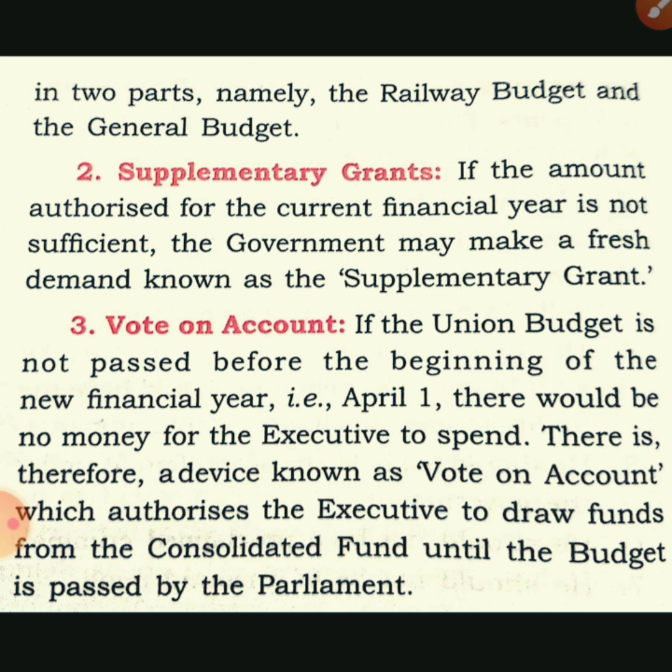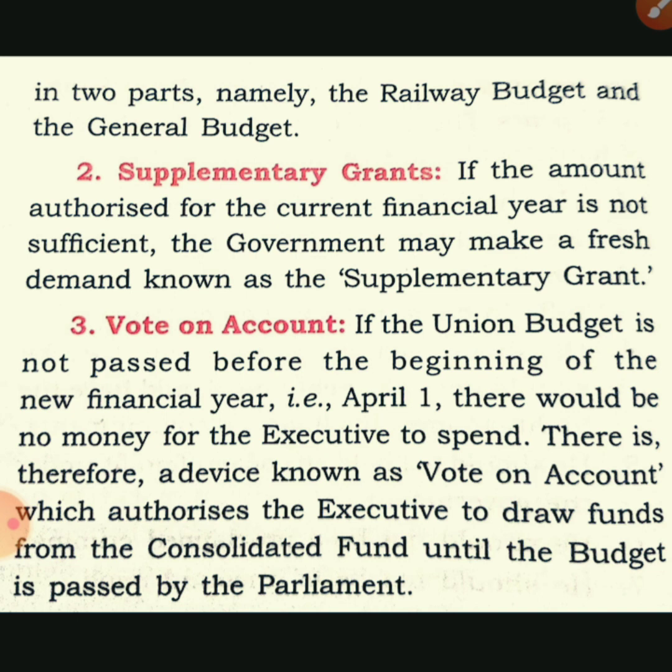It means the budget has not been passed. It may be that the government is not there, it may be that the government has lost the majority, it may be that fresh elections are not held. So in all these cases, we need some money for spending by the executive. So what is done there? That demand is kept in the house, which is known as vote on account, and the executive or authorities have to draw the funds from the consolidated fund of India until the budget is passed, or whenever the budget comes in the house, that fund will be added in the budget.